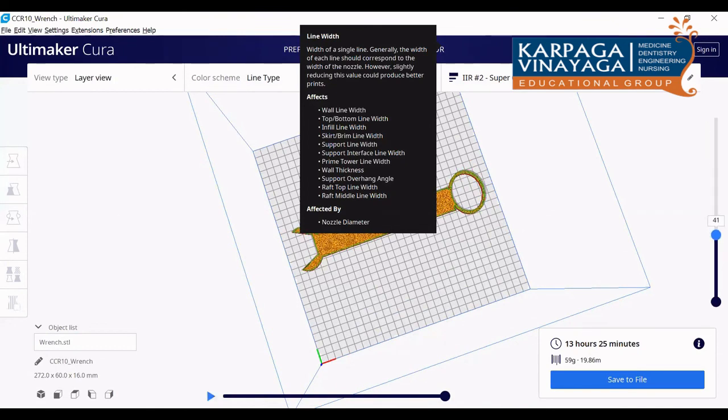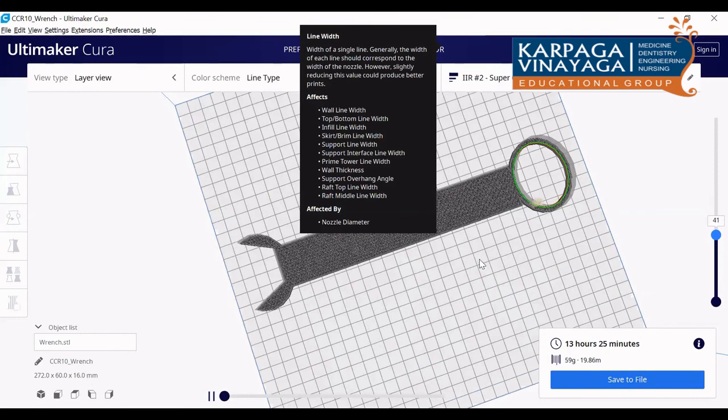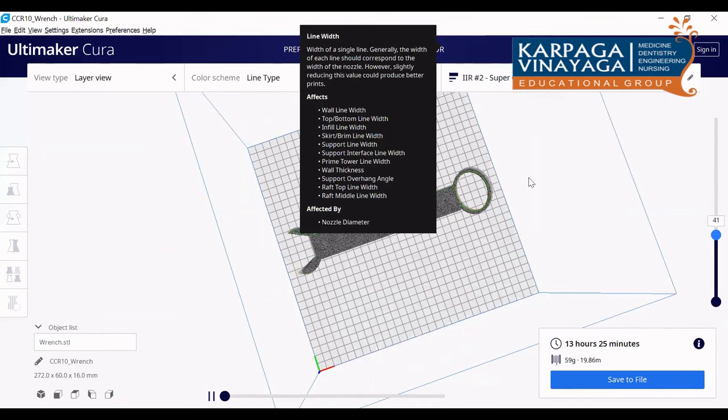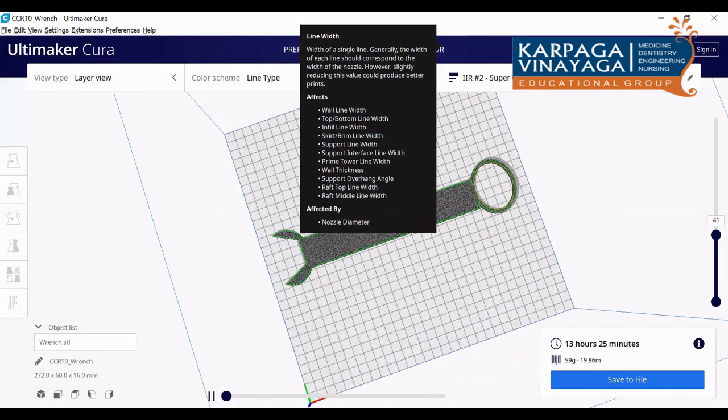If you want, you can see the simulation. Once it is ready, if you are okay with that, you can go for that. Here you can see there are no support structures. Professor, how are you getting the simulation at the bottom? Yes, I am clicking here at the bottom. Due to some internet problem, it's not moving. If you click that and play, you can see it. It is not coming to us.